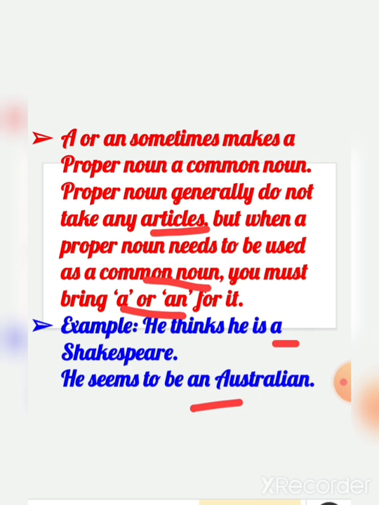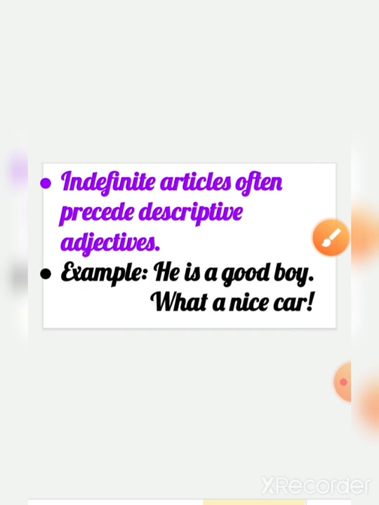Here Shakespeare and Australian are proper nouns, but we are changing them into common nouns, so we have to bring a or an for them. Indefinite articles often precede descriptive adjectives, like he is a good boy, what a nice car.